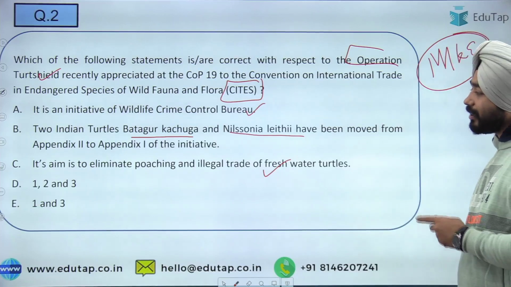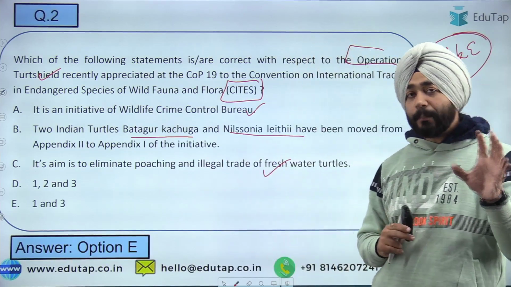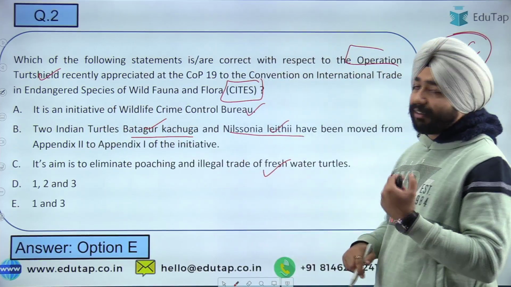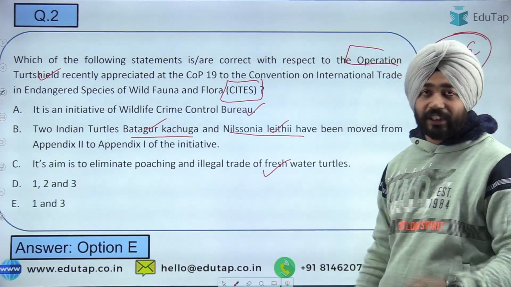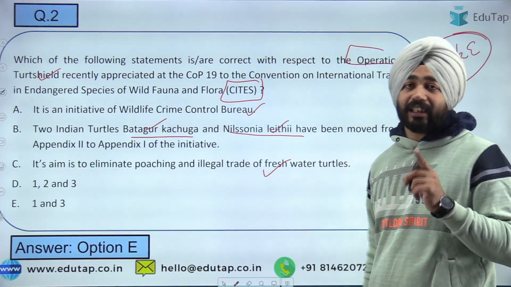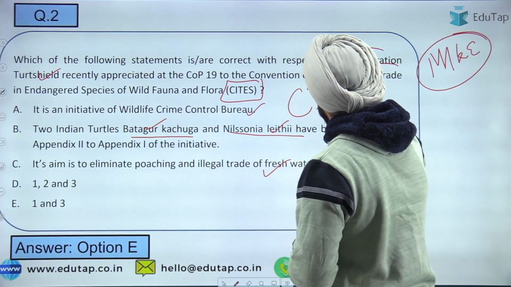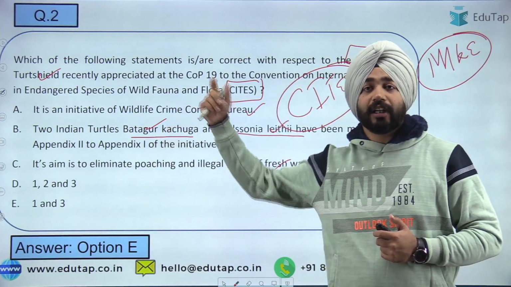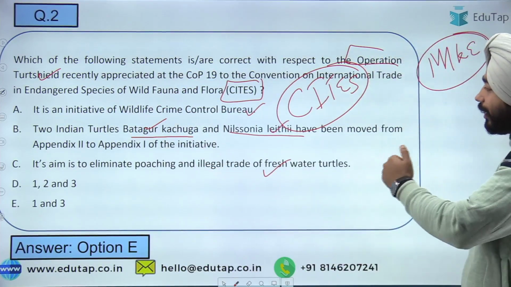Now when I talk about the answer here, it is option E, that is 1 and 3. Guys, the second statement is wrong. Yes, 2 Indian turtles, Batagur Kachua and Nilsonia Leithii, have been moved from Appendix 2 to Appendix 1, which are highly endangered species. But the important thing is that it is not under the Operation Turtle Shield initiative, it is under the CITES convention. Under CITES this development has taken place, not under Operation Turtle Shield. So that's why this statement becomes incorrect. The answer will be 1 and 3.